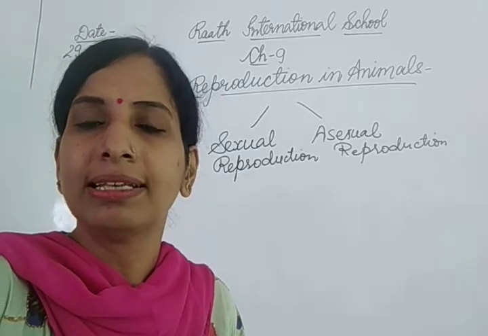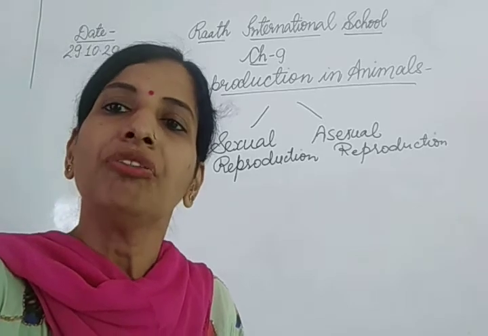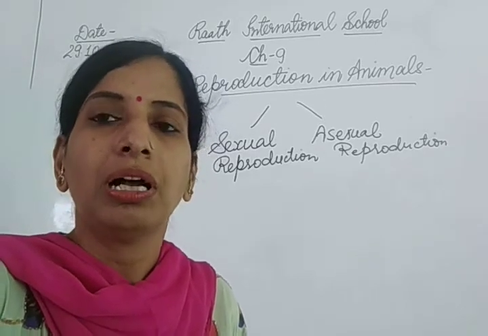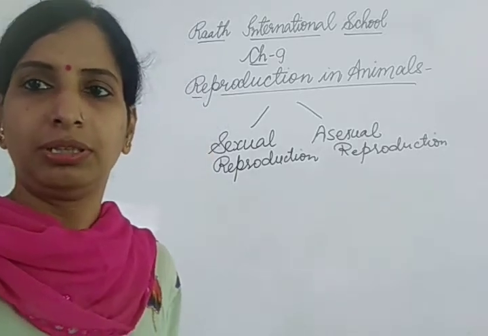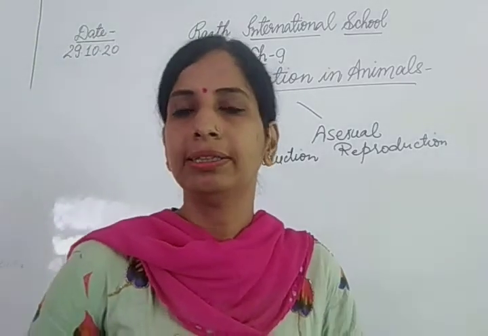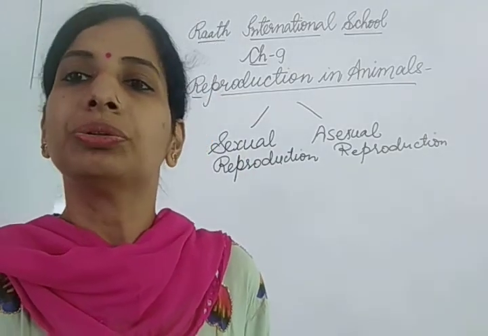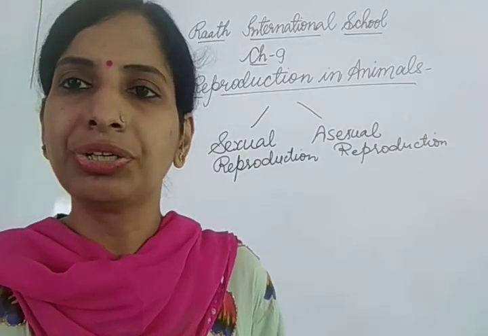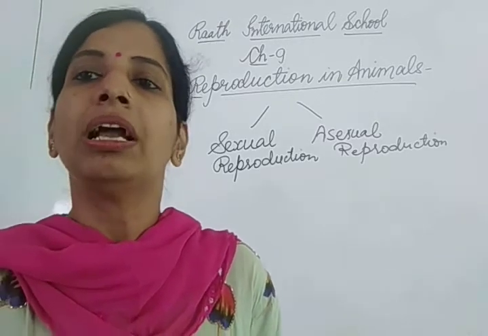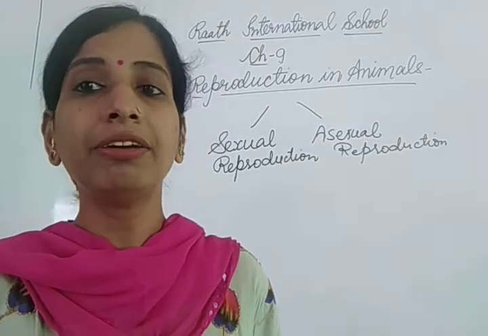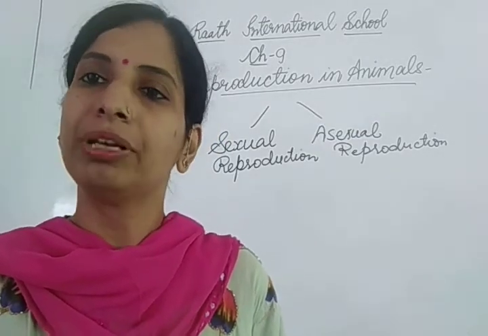So we have discussed this sexual reproduction in human beings in detail. We have also discussed how a hen lays eggs and how zygote changes into egg, and then finally from egg chick comes out. So we have discussed the fertilization, internal fertilization, external fertilization. We have also discussed in vitro fertilization. This all we have discussed in the previous videos.